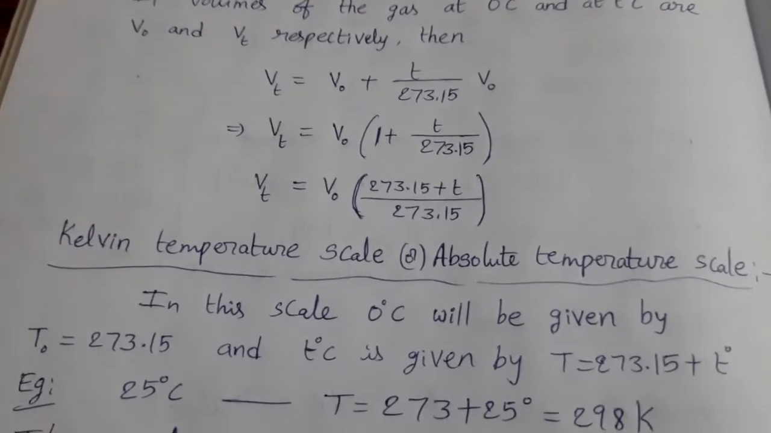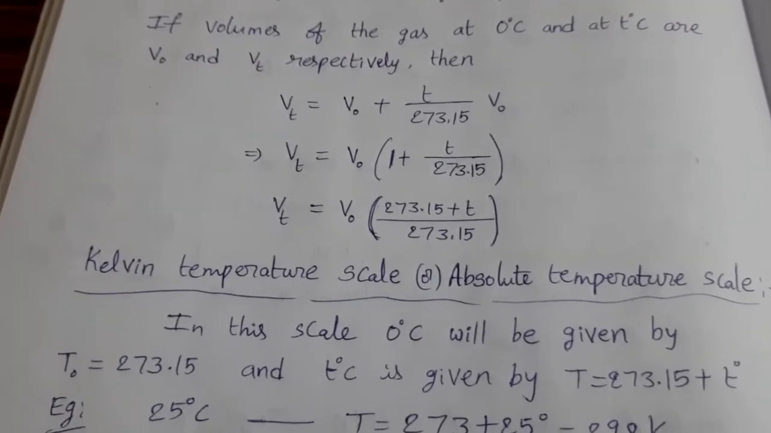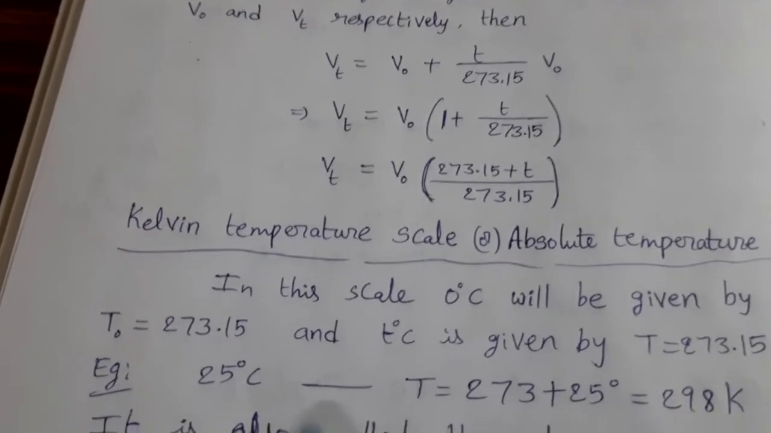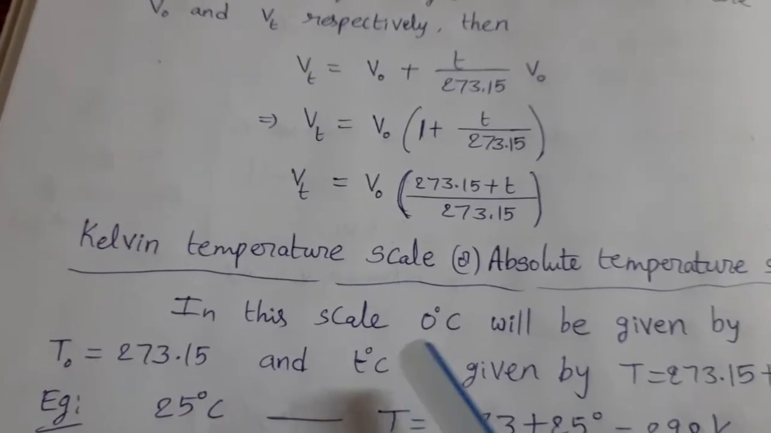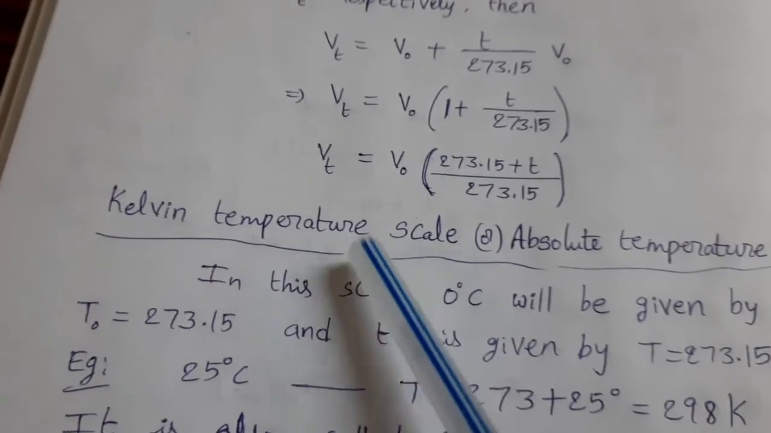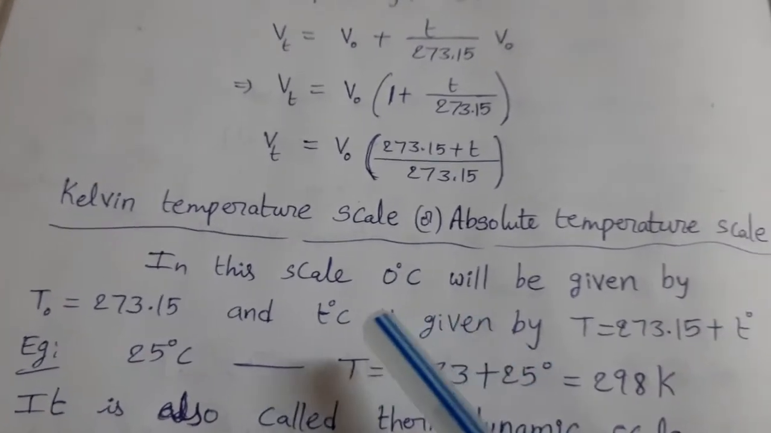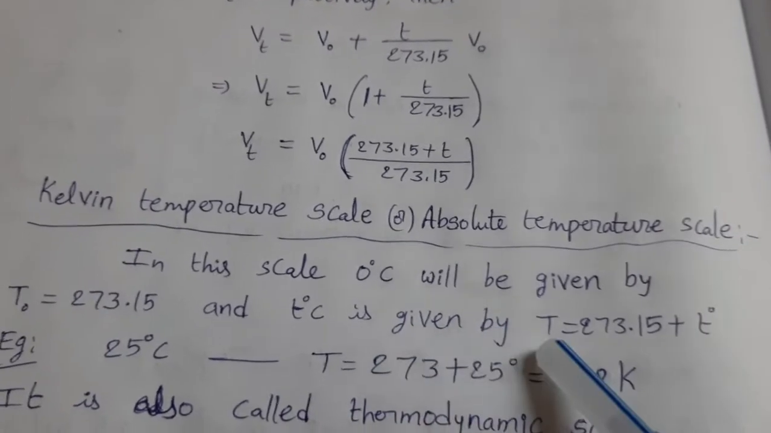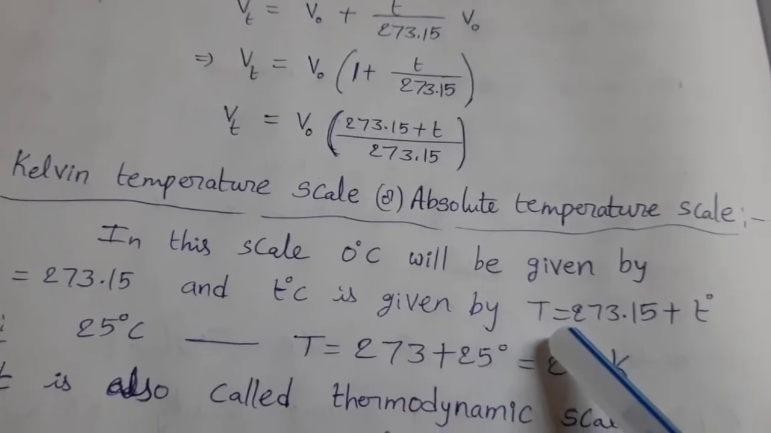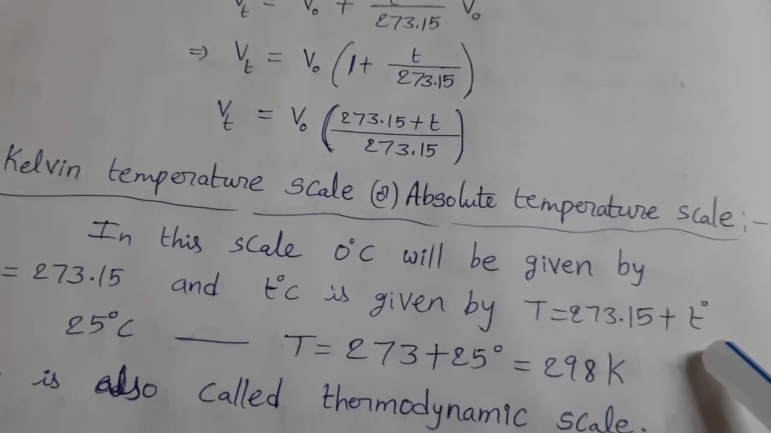He introduced this one. In this scale, 0 degree Celsius will be given by 273.15. Generally in the Celsius scale, the starting value is 0 degree Celsius. In this Kelvin scale, the starting value is 273.15. And T degree Celsius is given by capital T equal to 273.15 plus T degree Celsius.